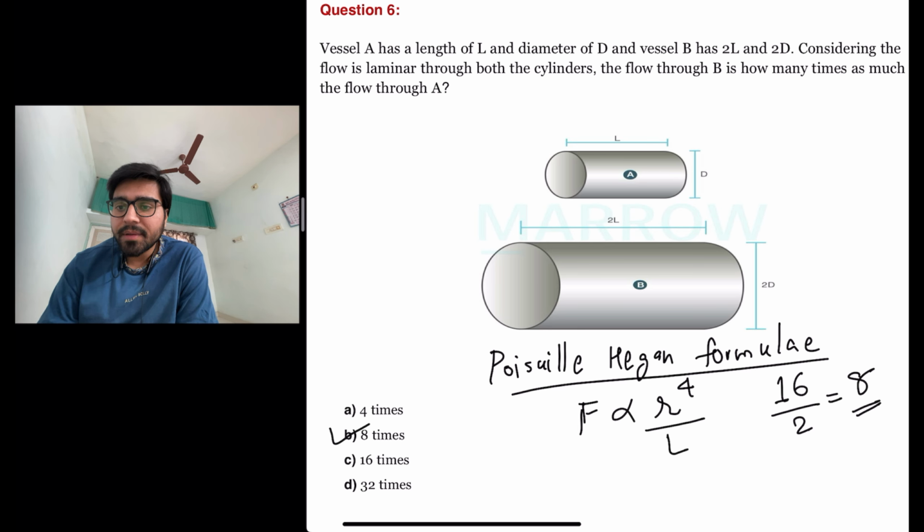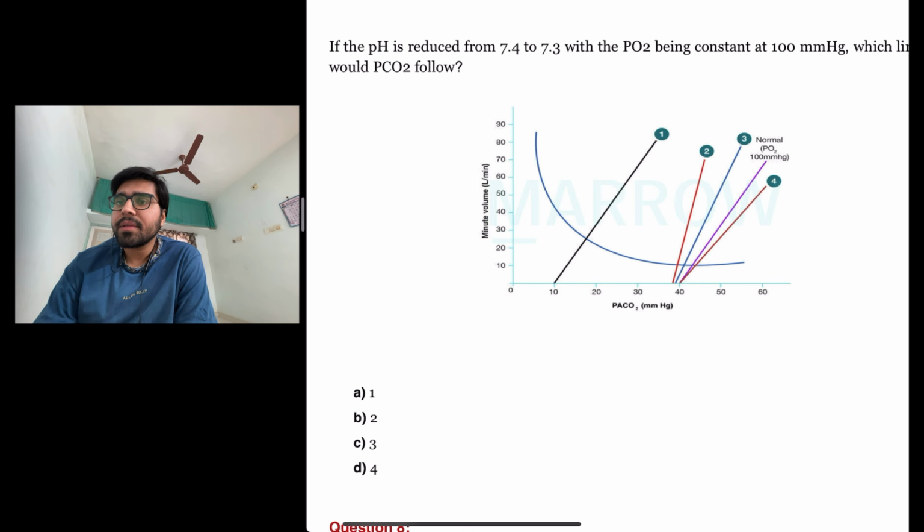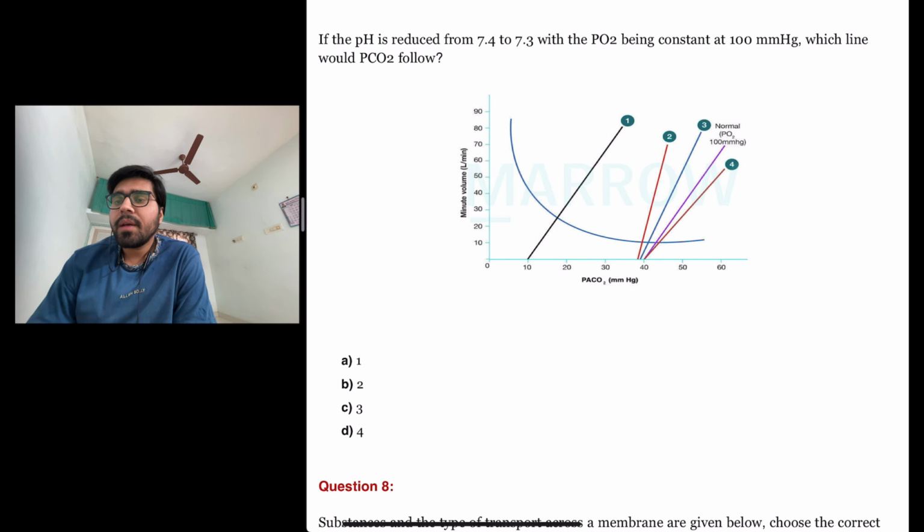The answer is B. The next question is, if the pH is reduced from 7.4 to 7.3, with the pressure of oxygen being constant at 100 millimeter of mercury, which line would pressure of carbon dioxide follow?